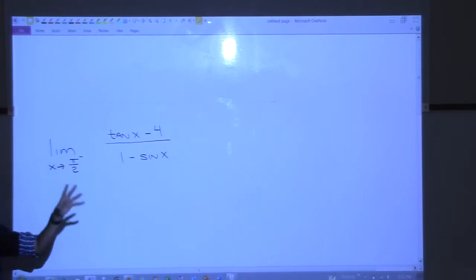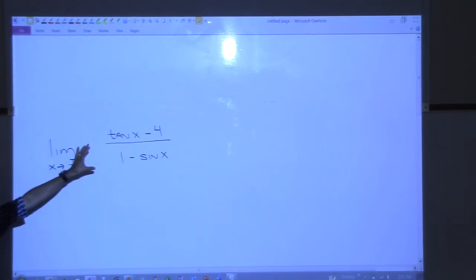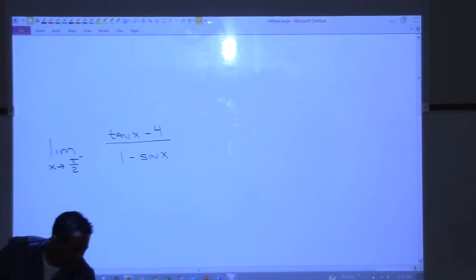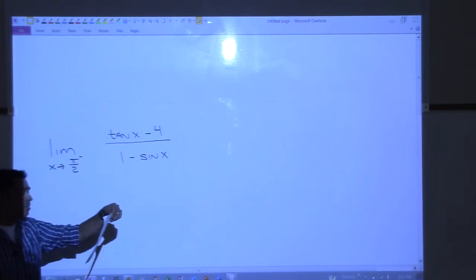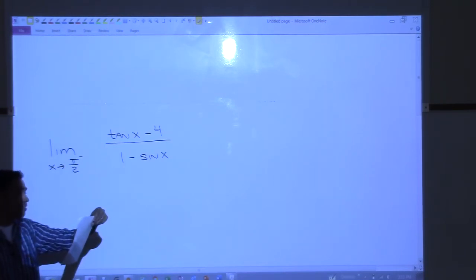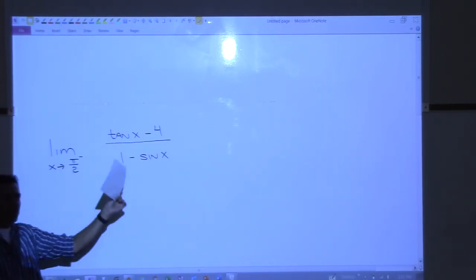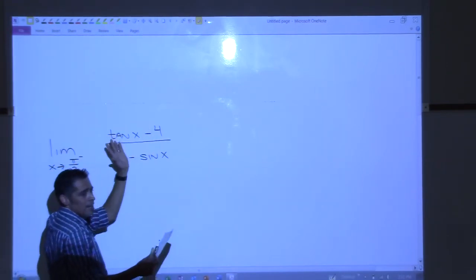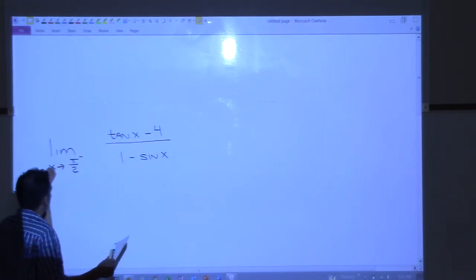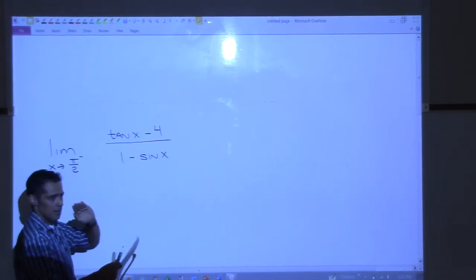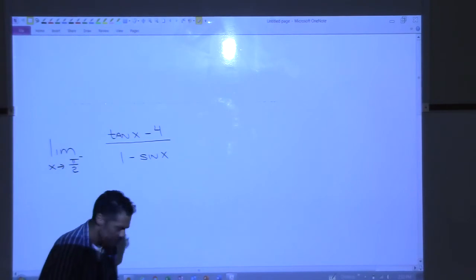Before you assume that it's any one particular thing, you have to figure out what this limit is doing, right? Is it 0 over 0? Is it 1 over 0? As we're going to see, it can be 0 over 0, infinity over infinity, 0 times infinity, infinity minus infinity, 1 raised to the infinity, 0 to the 0, infinity to 0. There's all these different things it could be. So we can't assume just by looking at this like we have any idea what we're going to do here. We have to try and let x go to pi over 2 first and see what happens. Understand? Okay?